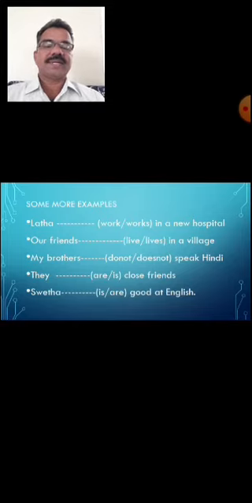So works is correct here. Our friends live in a village. Our friends, the subject is plural, so naturally a plural verb takes place. Our friends live in a village.